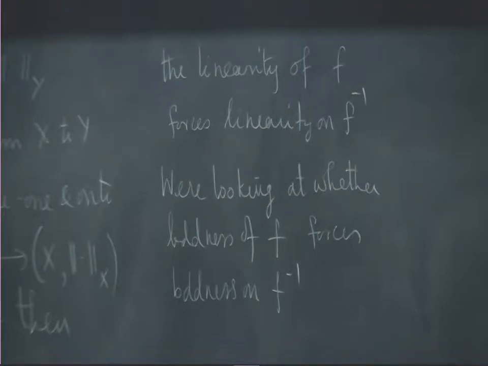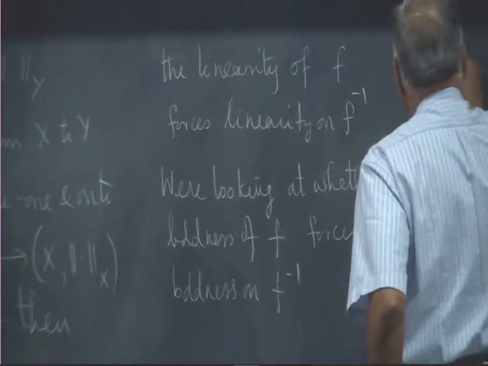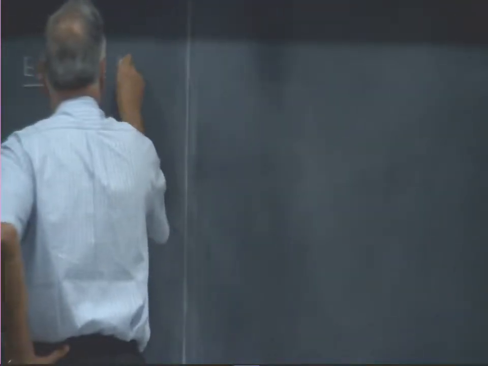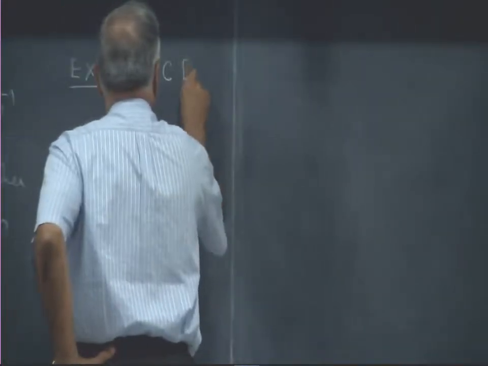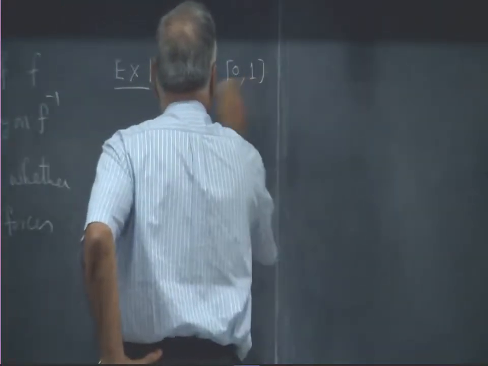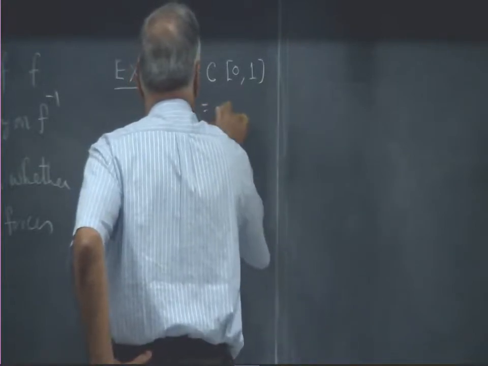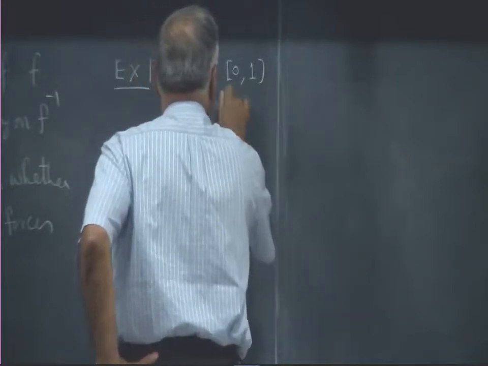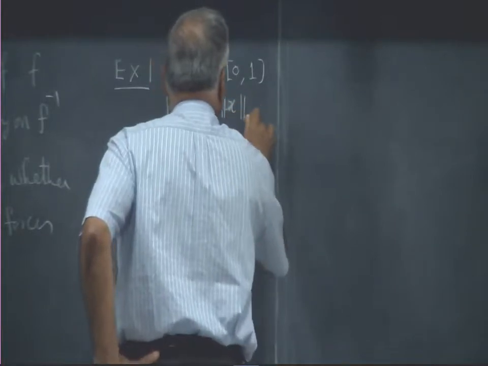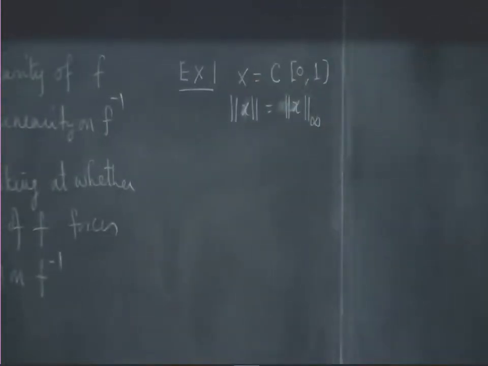Okay, so we looked at two examples. The first example, in which we considered X as C[0,1] and the norm as the norm of any function as the maximum, which we call the infinity norm. Maximum of |x(t)| between 0 and 1.